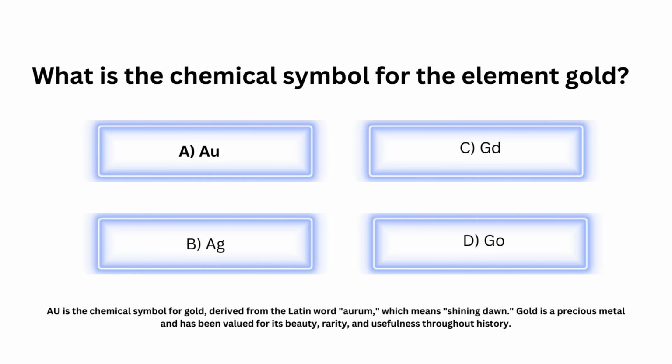Au is the chemical symbol for gold, derived from the Latin word aurum, which means shining dawn. Gold is a precious metal and has been valued for its beauty, rarity, and usefulness throughout history.